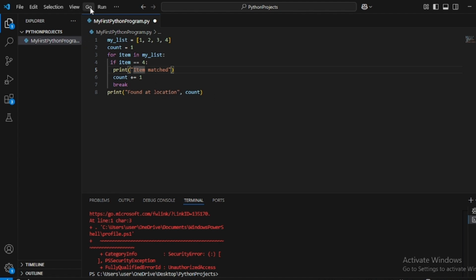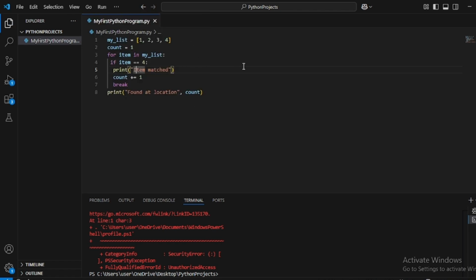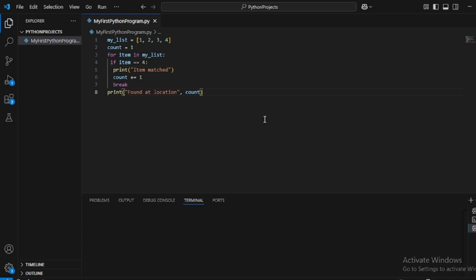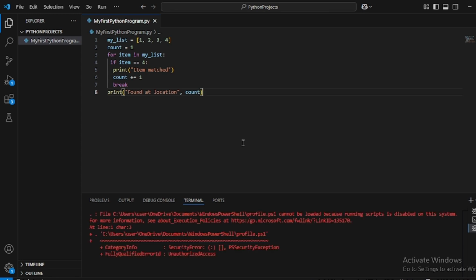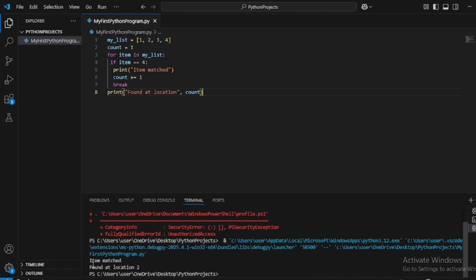So let us try to run the code. It is giving output. Currently it is executing. Now you can see it prints item matched and the location is printed as 2.